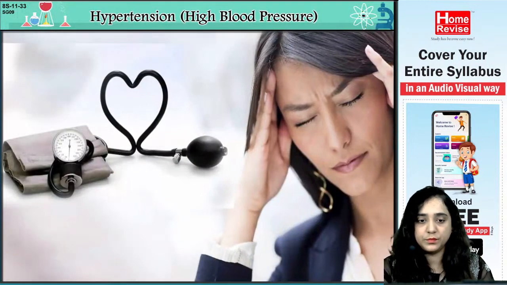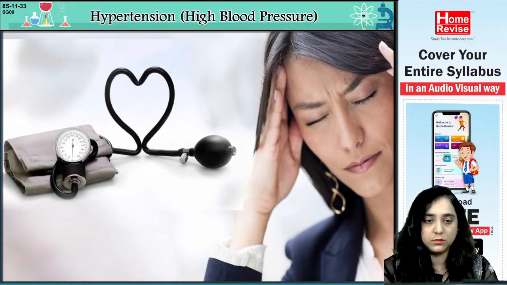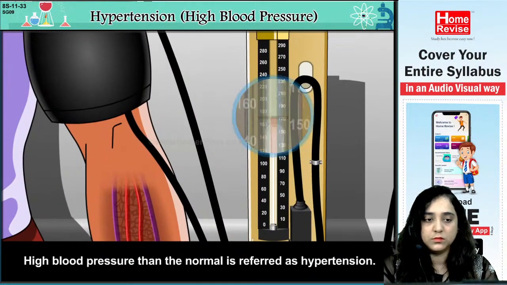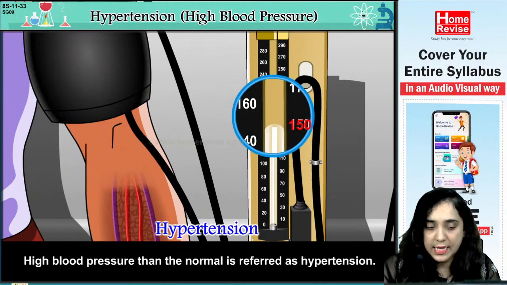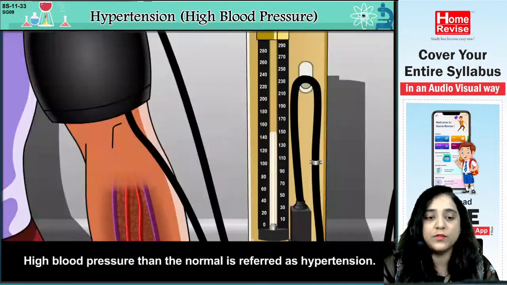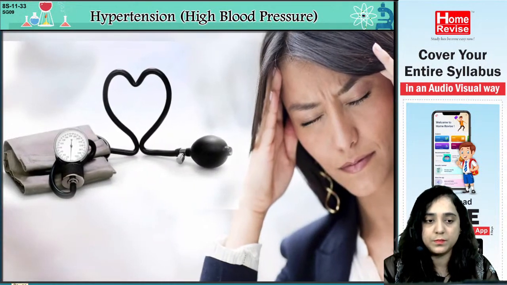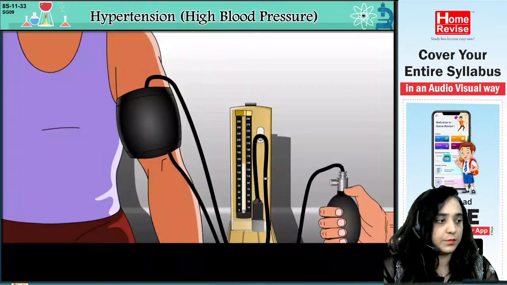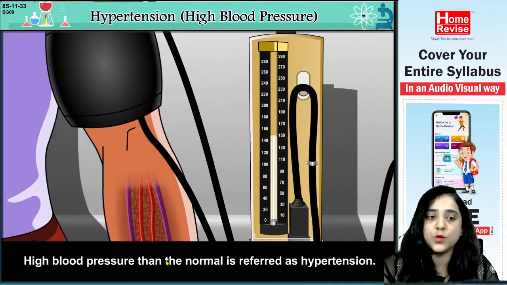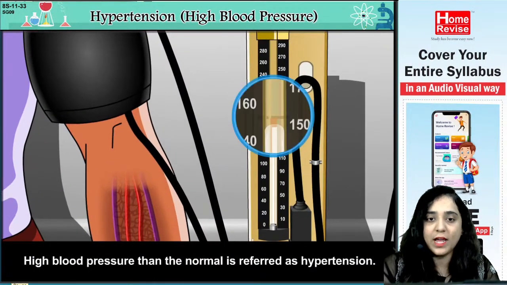Hypertension, high blood pressure. Blood pressure higher than the normal is referred to as hypertension. In the arteries of the person, the blood pressure is high as compared to the normal. So see what is said: high blood pressure than the normal is known as hypertension. We have a specific limit for a healthy person.